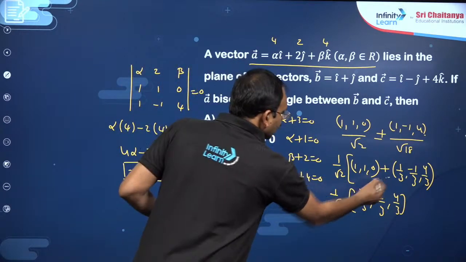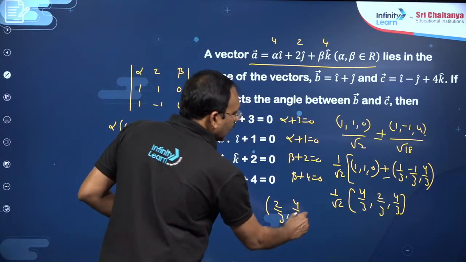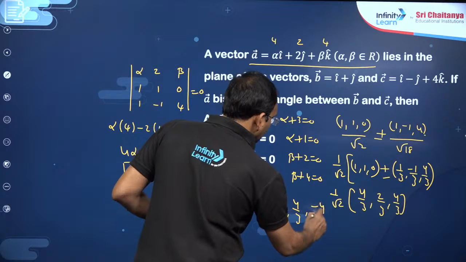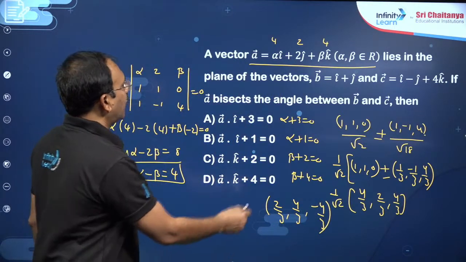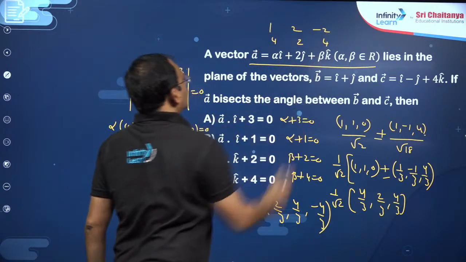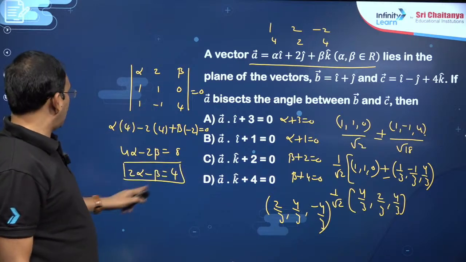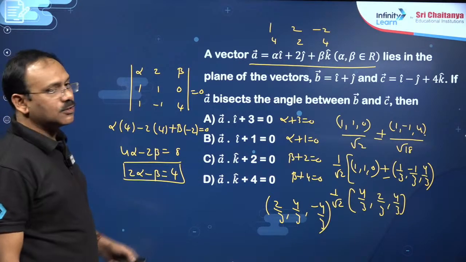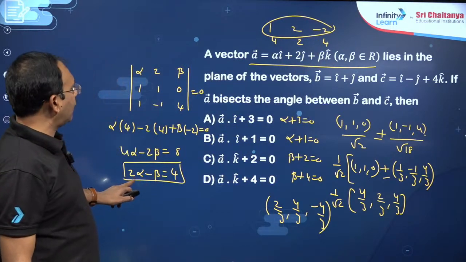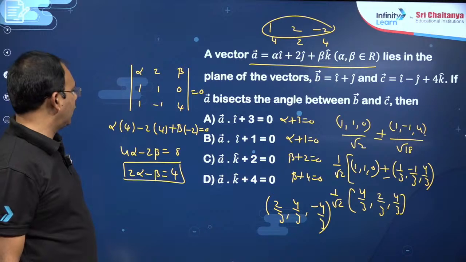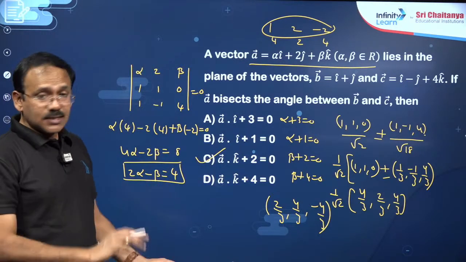So if you do the minus you will get 2 by 3, this is 4 by 3 and this is going to be minus 4 by 3. In this case, my dear friends, 4 is there, so you can write 4, 2, minus 4, 1, 2, minus 2. So in that case beta can be minus 2, my dear friend, this combination is there. Moreover 2 alpha minus beta, you see, that is also kept. So this case works rather than the first case. So alpha is 1, beta is minus 2 will work. So beta is equal to minus 2, option C will be the right answer. Right, dear students? Check both the combinations.